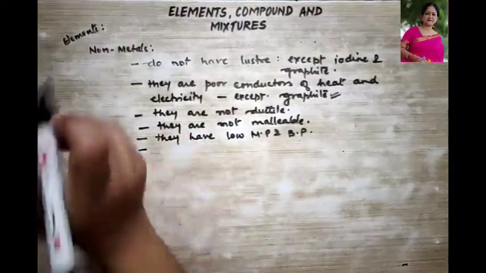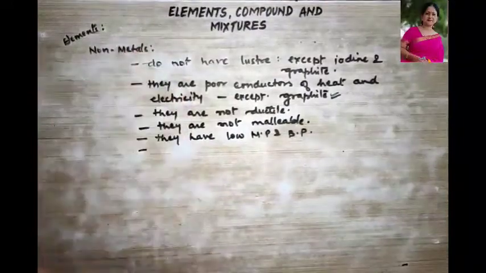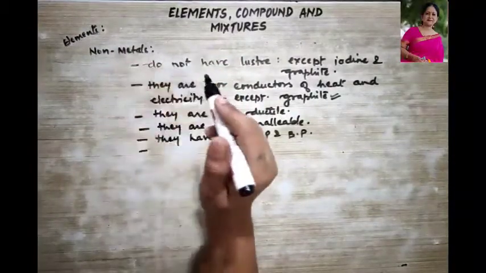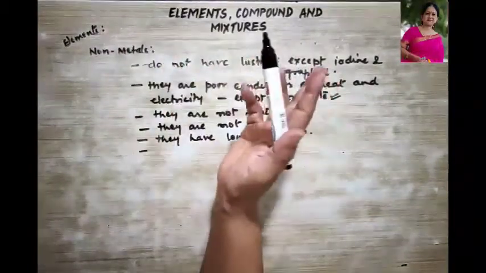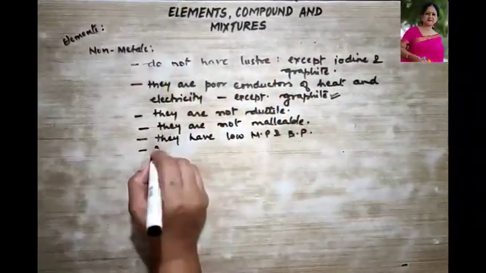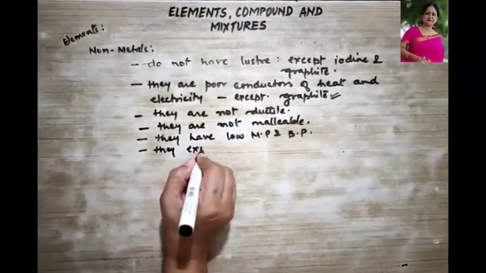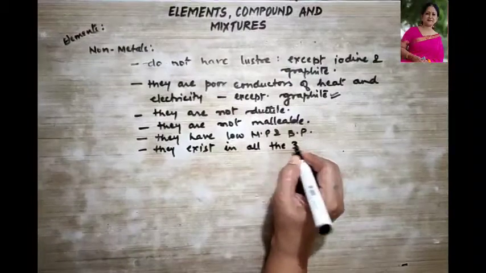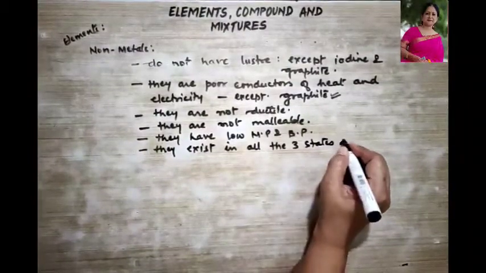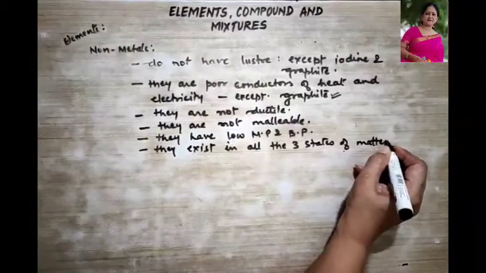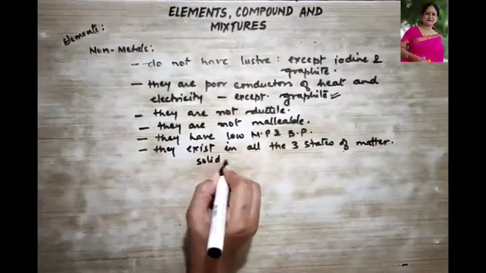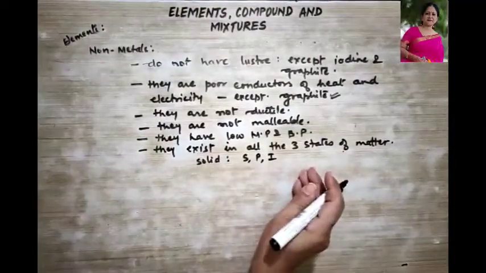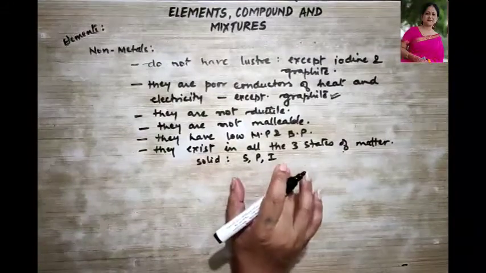Then the most important point about non-metals, that they can exist in all the three states. In metals, what did we study? They were only solid, right? But the exception was there, mercury and gallium, they are found liquid at room temperature. But non-metals exist in all the three states of matter. If it is solid, then we are talking about sulfur, phosphorus, iodine, so many non-metals appear in their solid form.